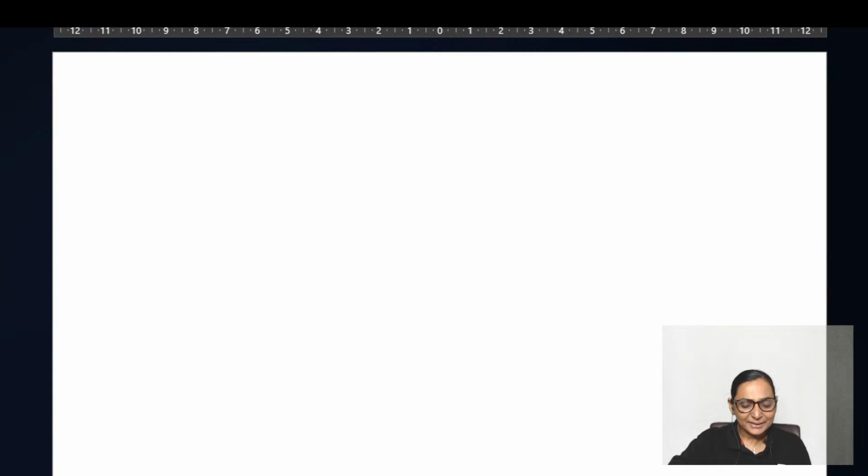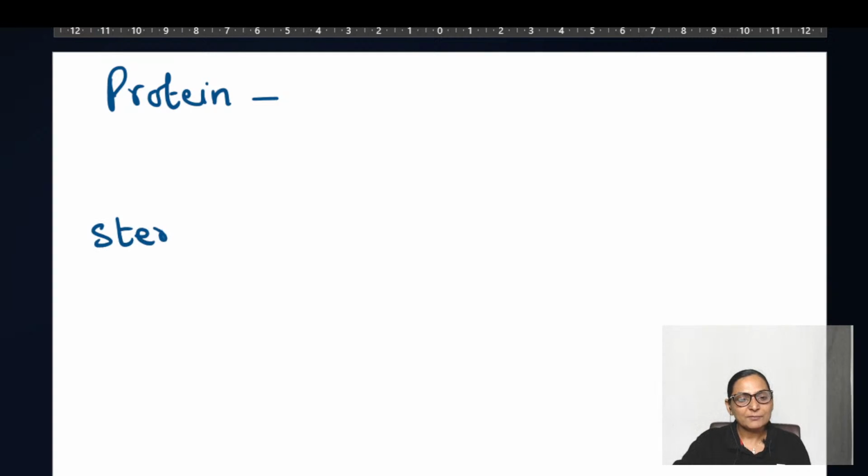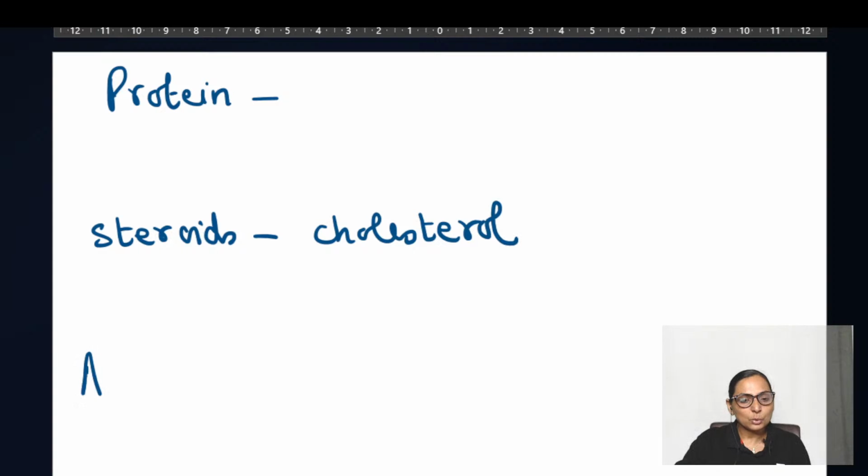Now, there is a traditional way of classification of hormones. Like you can classify them as the protein hormones. You can classify them as those which are formed from steroids, that is having a common precursor, that is cholesterol. And the third way, those which are formed from the amino acid tyrosine.